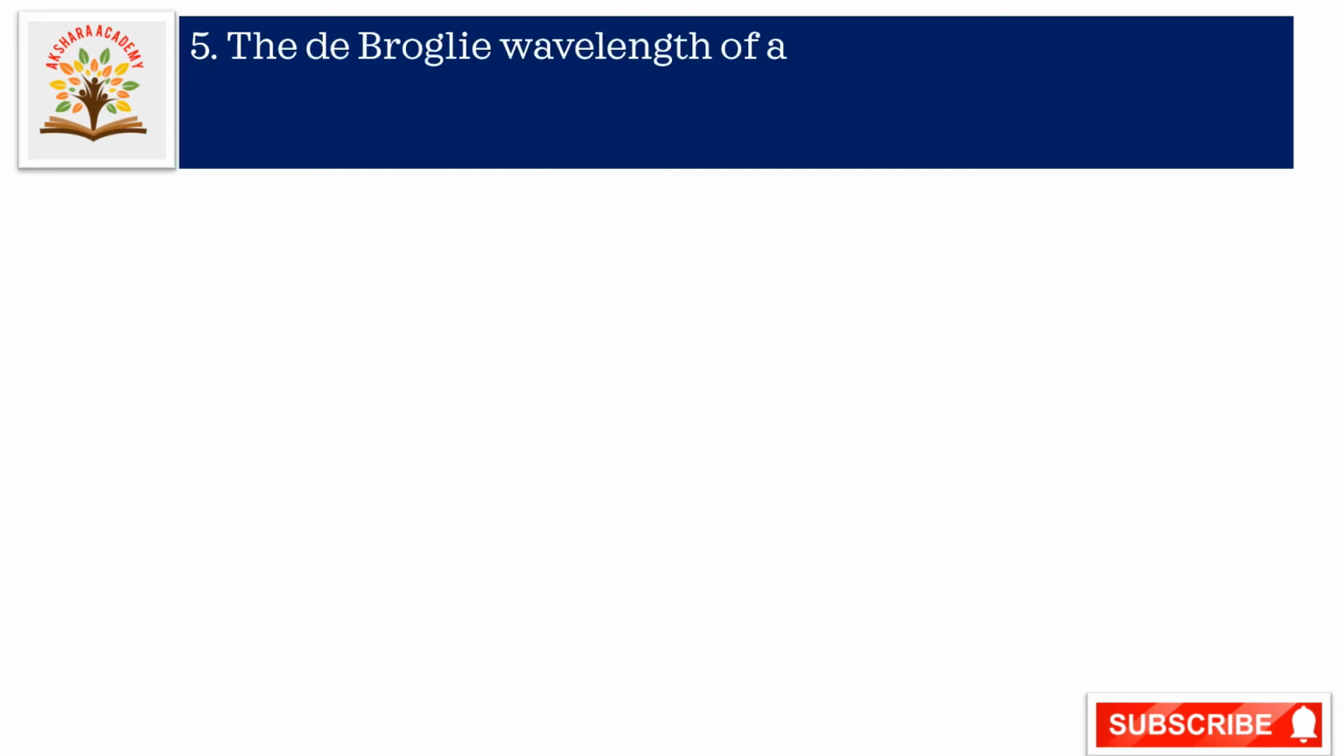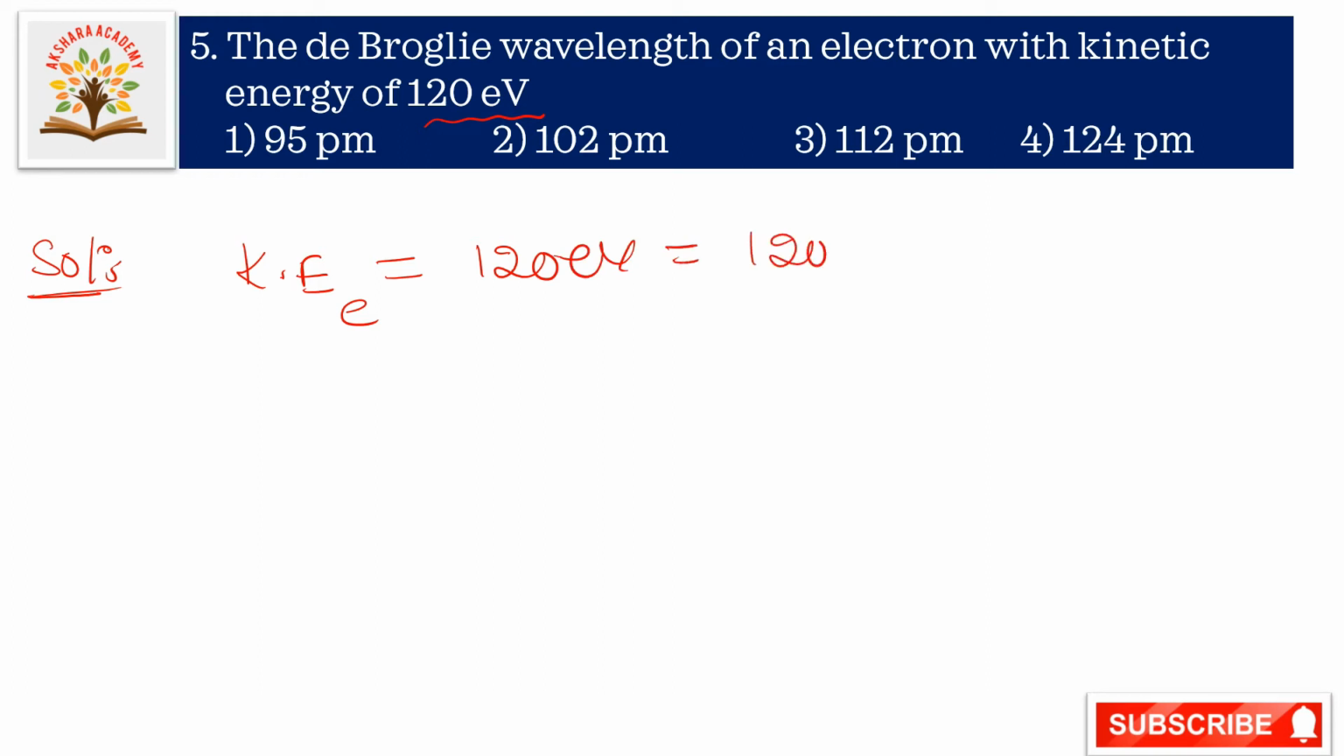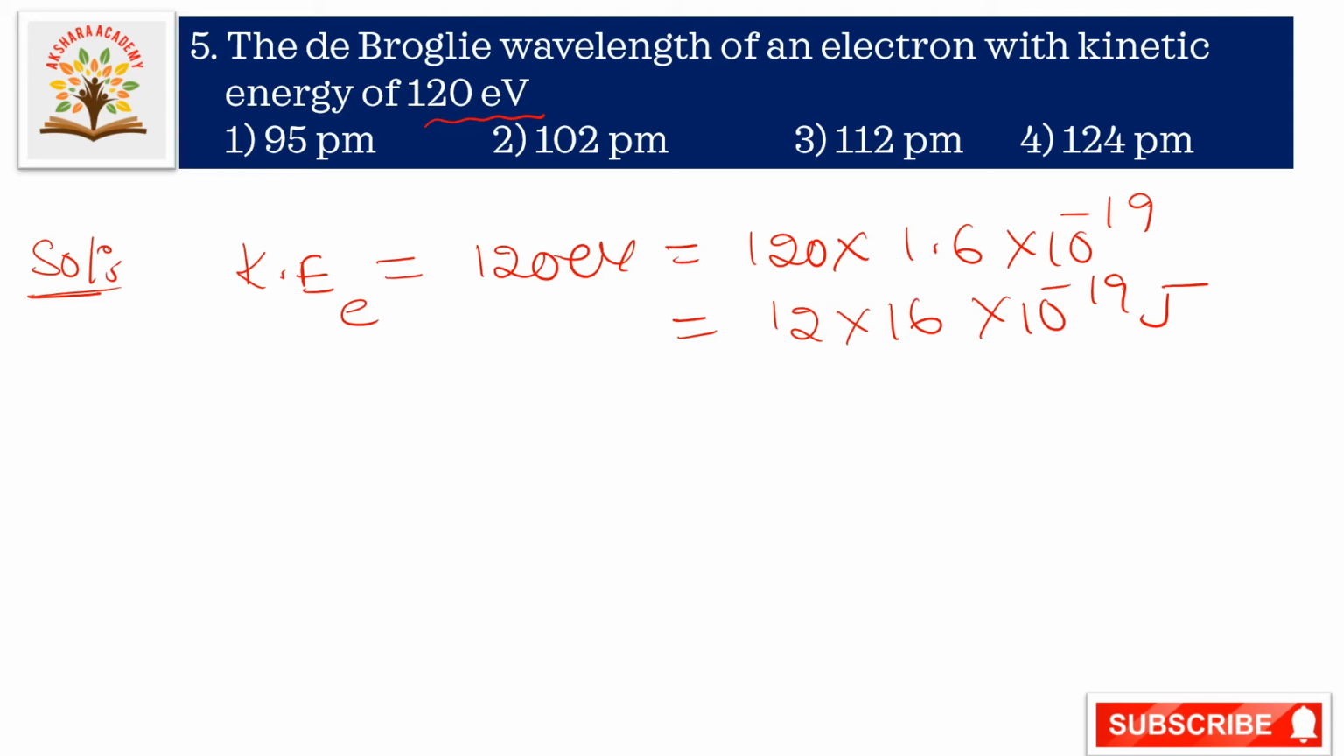The de Broglie wavelength of an electron with kinetic energy of 120 electron volts. Now let us go to the solution. They given kinetic energy of the electron as 120 electron volts. So that is equal to 120 into 1.6 into 10 to the power of minus 19 joules. So this can be written as 12 into 16 into 10 to the power of minus 19 joules.